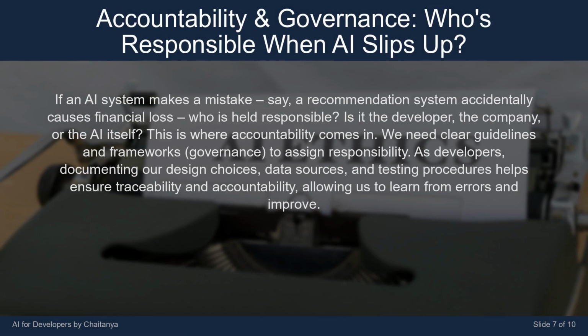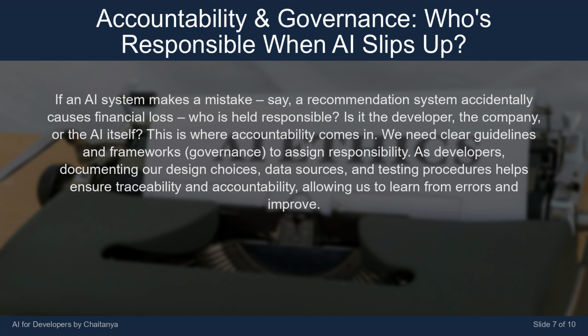broken. If an AI system makes a mistake, say, a recommendation system accidentally causes financial loss, who is held responsible? Is it the developer, the company, or the AI itself? This is where accountability comes in. We need clear guidelines and frameworks, governance, to assign responsibility. As developers, documenting our design choices, data sources, and testing procedures helps ensure traceability and accountability, allowing us to learn